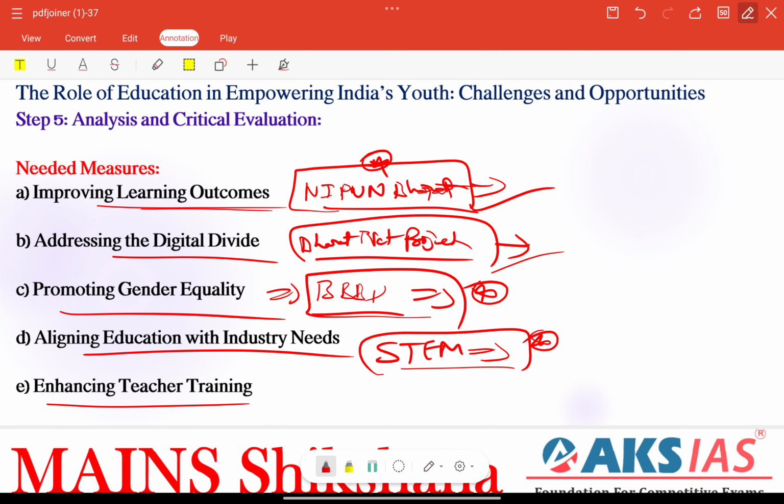Next, enhancing teacher training is also very important. Already we have NEP 2020. Its focus on continuous professional development for teachers is a step in the right direction. Investing in teacher training programs and creating career incentives for teachers, especially in rural areas, needs to be focused on here, right? So these are the important needed measures.